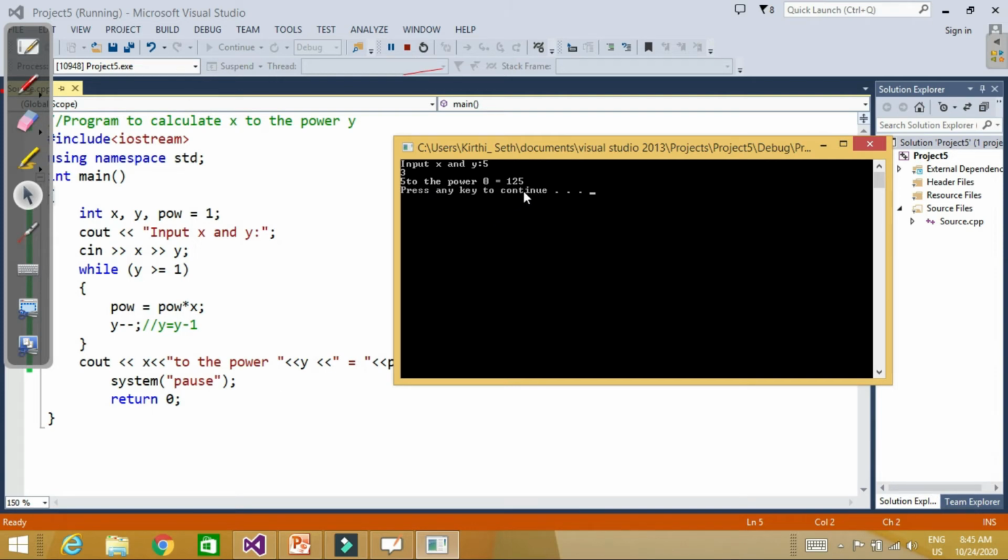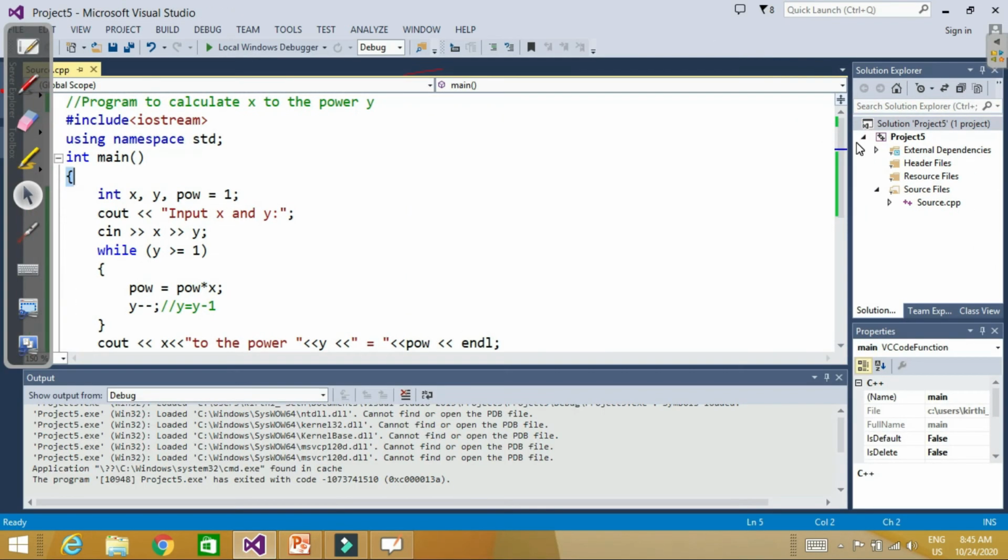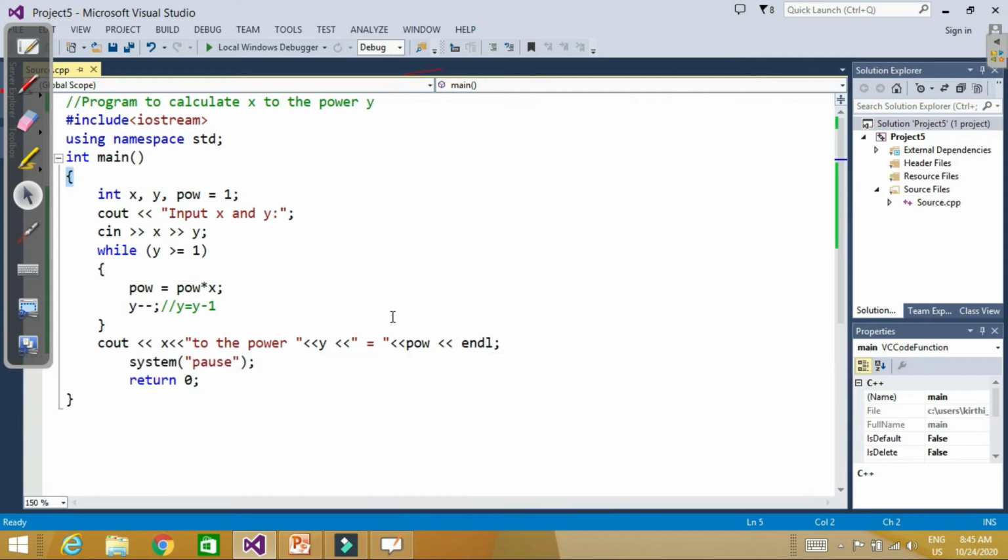X to the power y is 125, but it shows 5 to the power 0, because y is updating. We are saying y minus 1 minus 1, so next time y becomes 0, that's why it is giving 5 to the power 0. Now let's check how this loop works, one more time. So this loop is working for x and y.